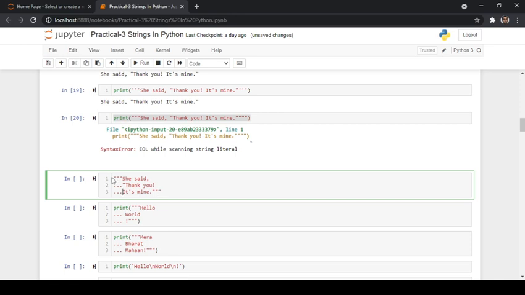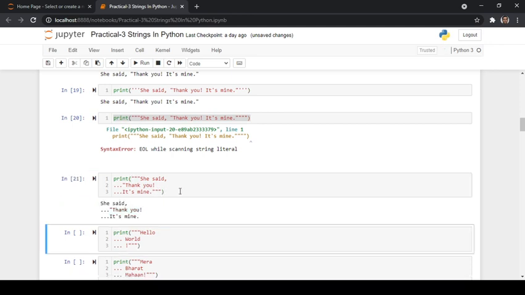Whenever you enclose the whole string in the print function and try to run this, "she said" gets printed in the first line, "thank you" in the second line, and "it's mine" in the third line. I have to check whether the number of quotes at the starting is 3, 1, 2, 3, yes, and at the ending 1, 2 and 3.